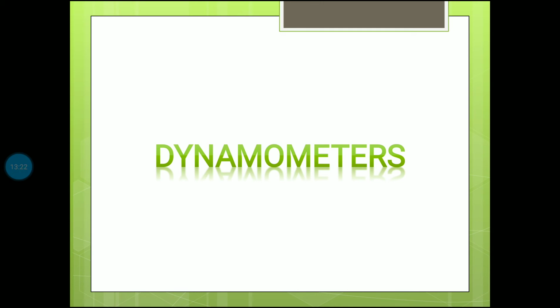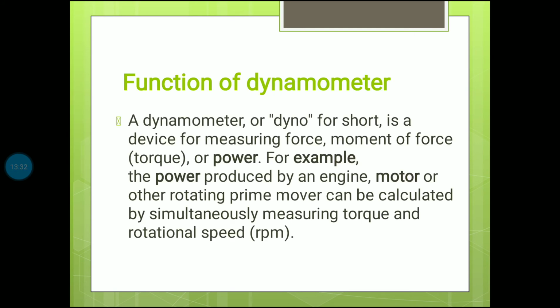Dynamometers are used to measure the braking torque, how much torque is needed, and how much power is needed. The function of a dynamometer: the dynamometer, or dyno for short, is a device for measuring force, moment of force, or force and power.